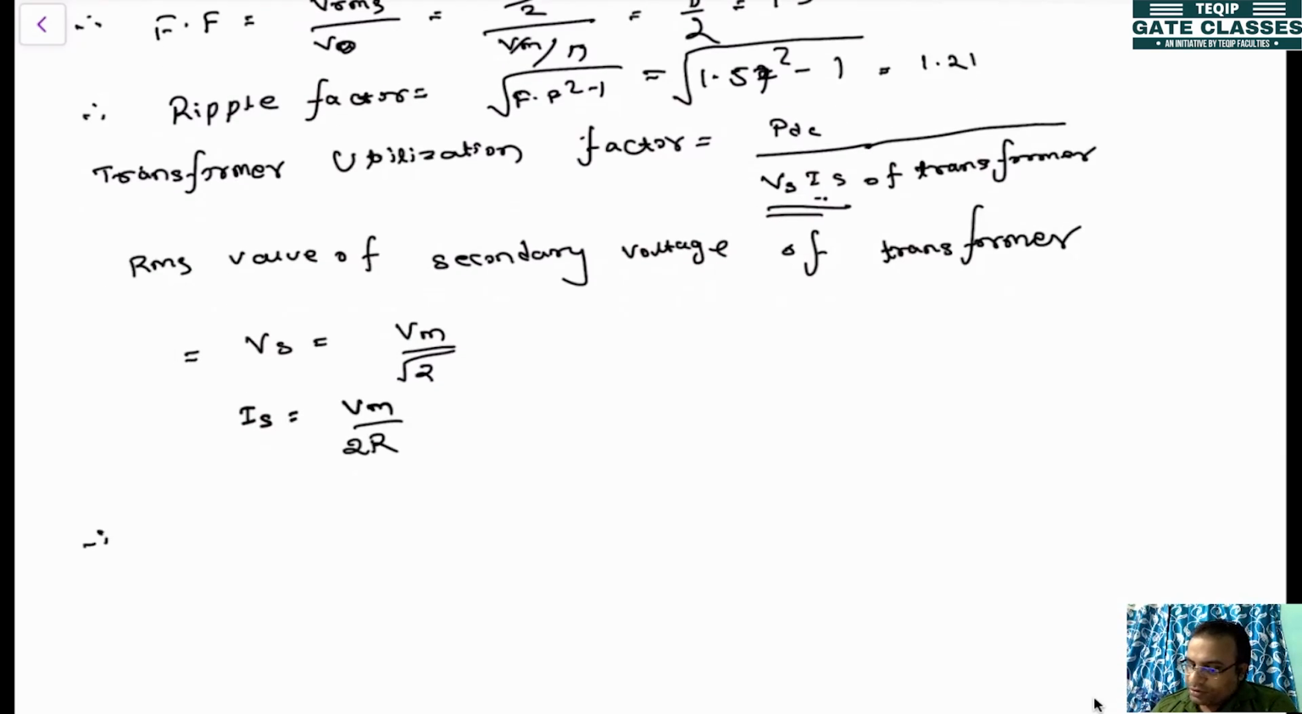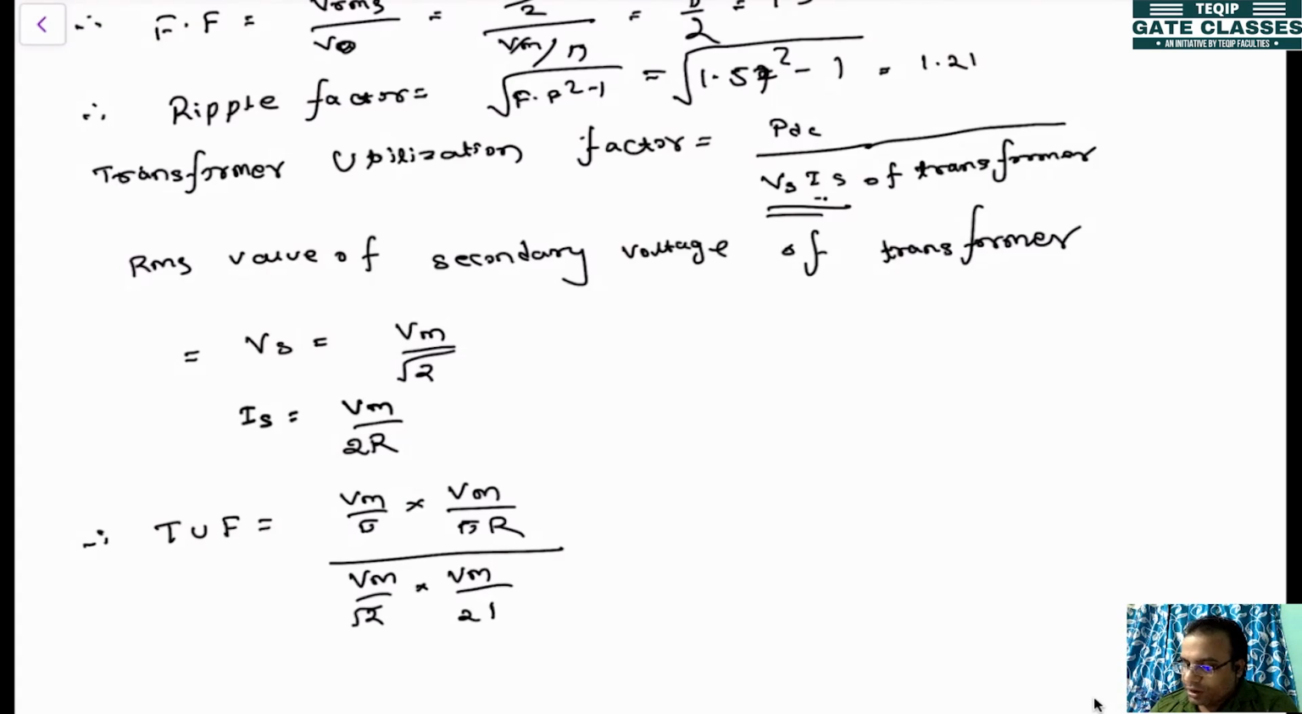In short it is known as the transformer utilization factor, TUF. That will be DC power, which is V0 into I0, so Vm by pi into Vm divided by pi R, divided by Vs, which is Vm by root 2, into Is, which is Vm divided by 2R. The Vm terms get cancelled, so this becomes 2 root 2 divided by pi square.